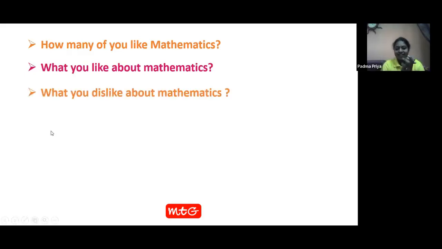Now here is the next question coming for you all. However you like maths, there will be some other part which you may not like in mathematics. What is that? Only those people who have an answer for this will raise hand, others will put your hand down. Only those who have something that you don't like or which you feel is difficult in math will keep your hands raised. Okay, good.